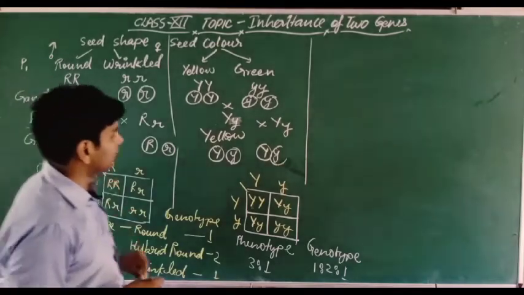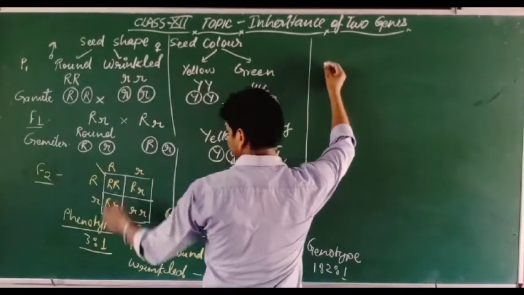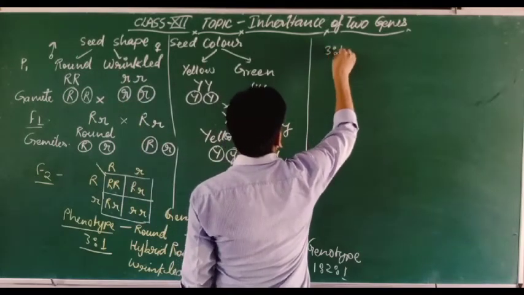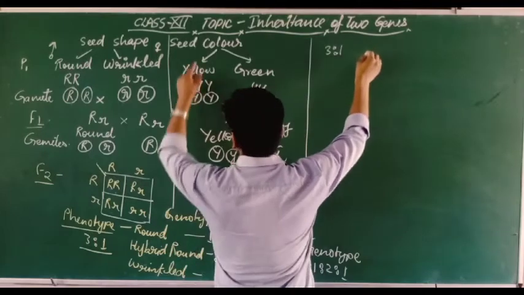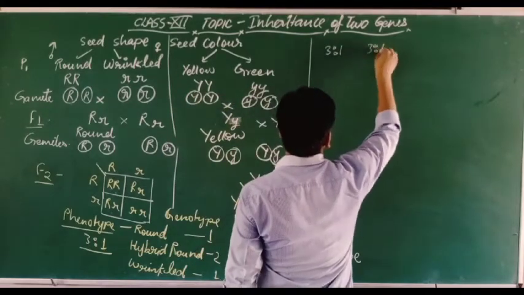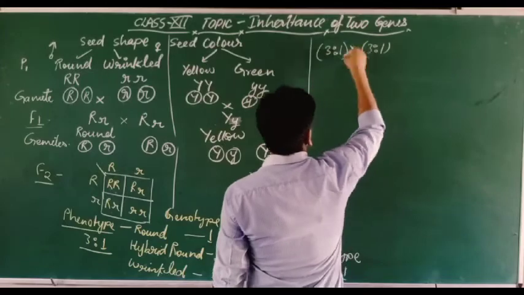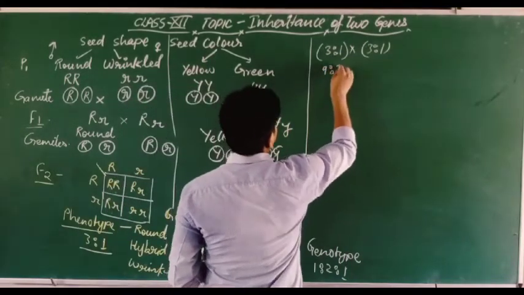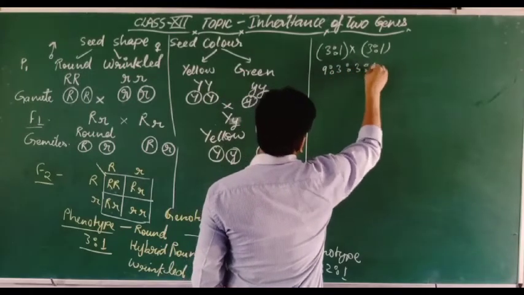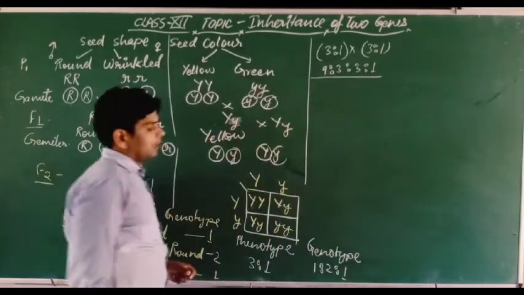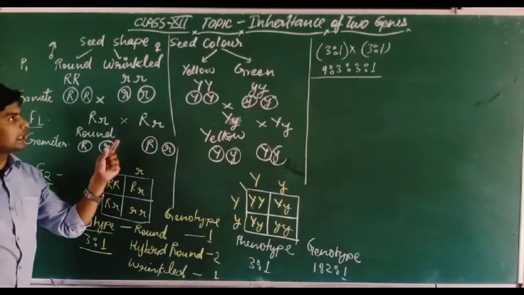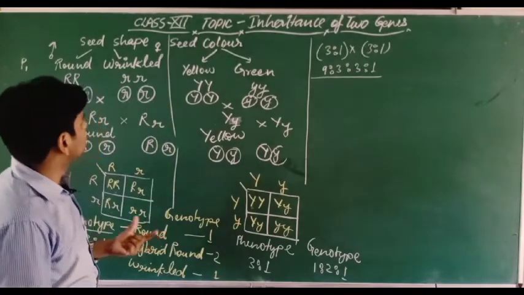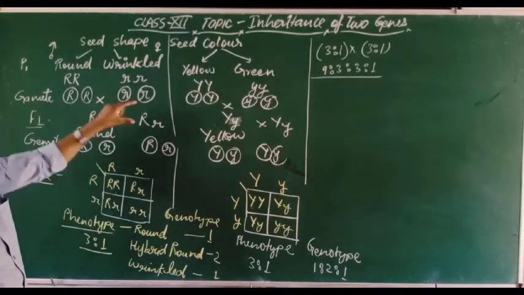Okay. So here, if we take the phenotypic ratio of seed shape, this is 3:1, and of seed color, this is 3:1. When we combine them, when we take the product of these two, then what will happen? 9:3:1. This is the phenotypic ratio we find in the F2 generation when we take these two combined.